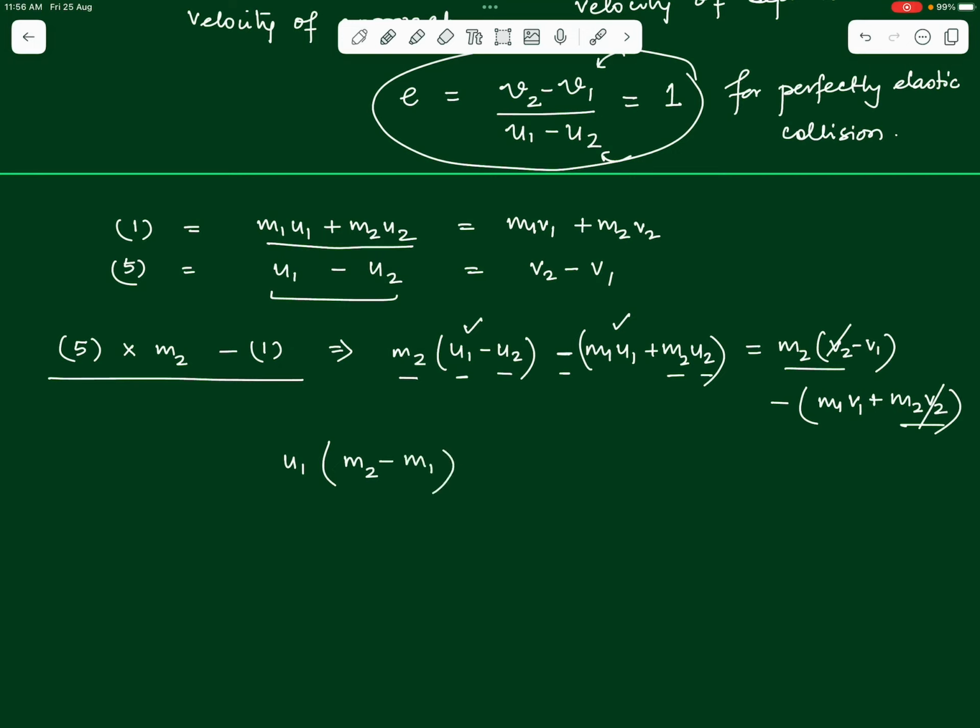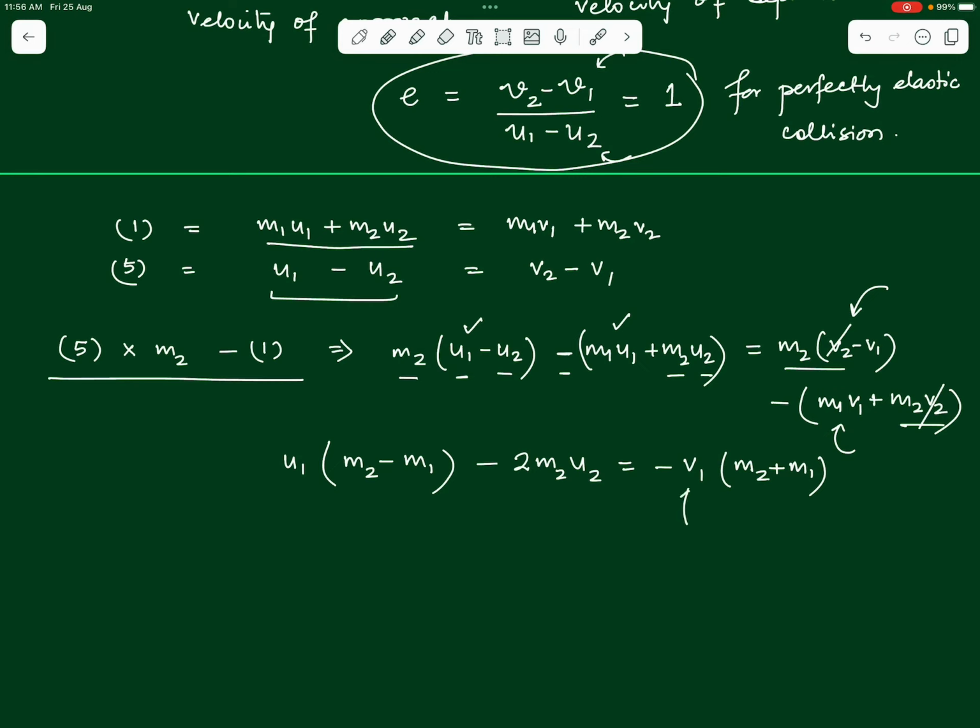Along with that, we have minus 2 times m2 u2. This is equal to, on the right hand side, minus m2 v1 and minus m1 v1. So, we will have minus v1 taken common, and inside m2 plus m1. This is what we are getting.